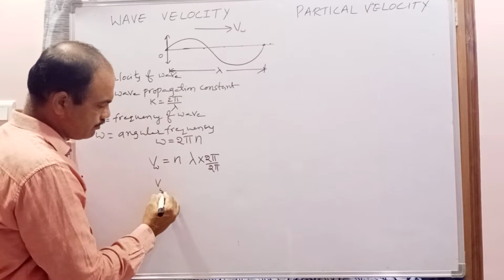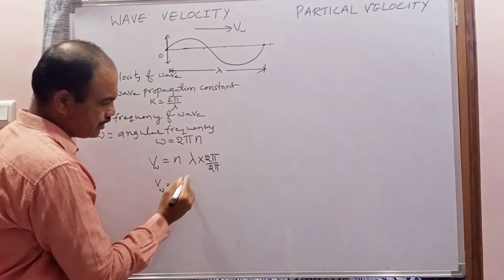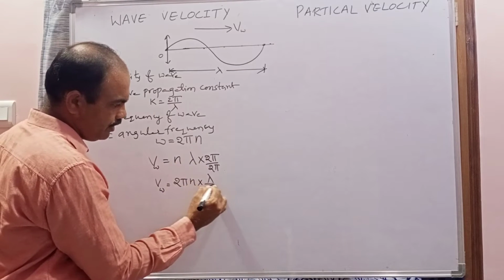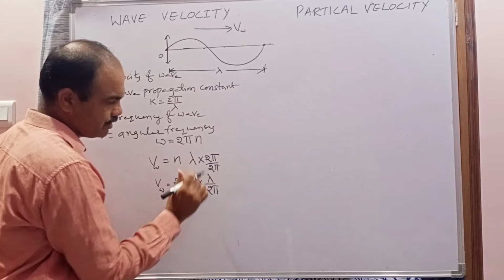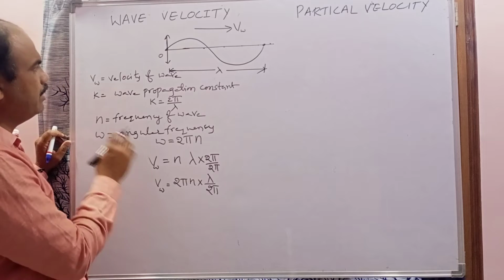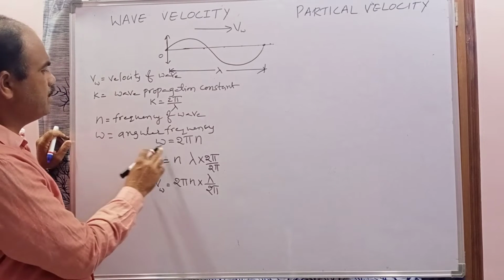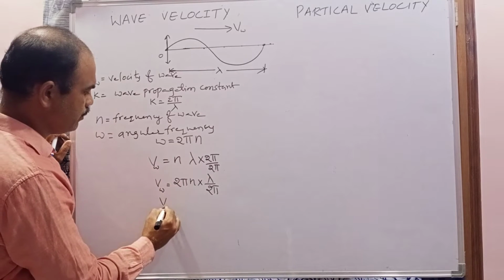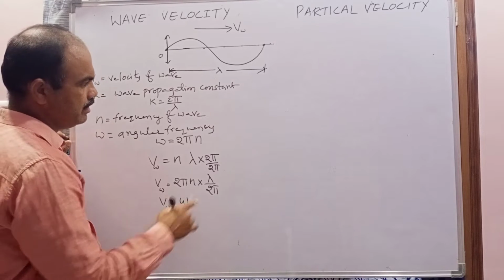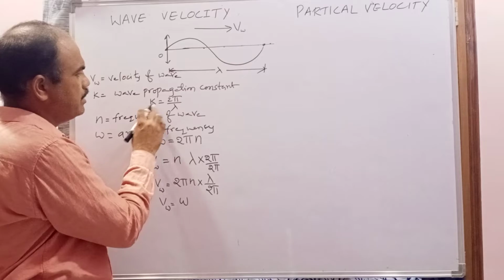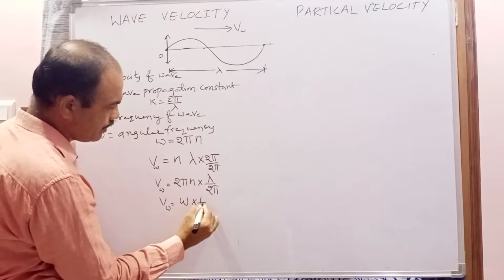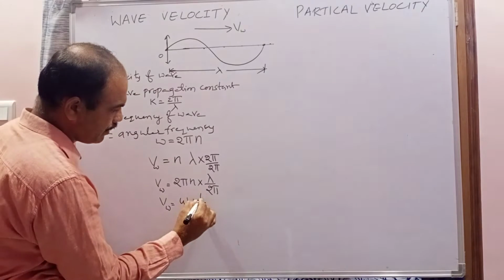So velocity of the wave equals, rearranging, 2 pi n into lambda by 2 pi. I am writing it like this. Here 2 pi n means what? You already wrote it: omega means 2 pi n. So in the place of 2 pi n I am writing omega, the angular frequency. Then lambda by 2 pi. Since k is equal to 2 pi by lambda, lambda by 2 pi means 1 by k.